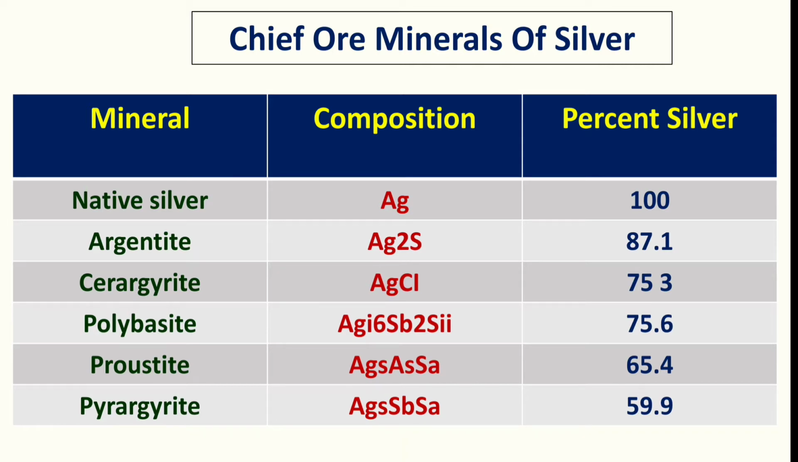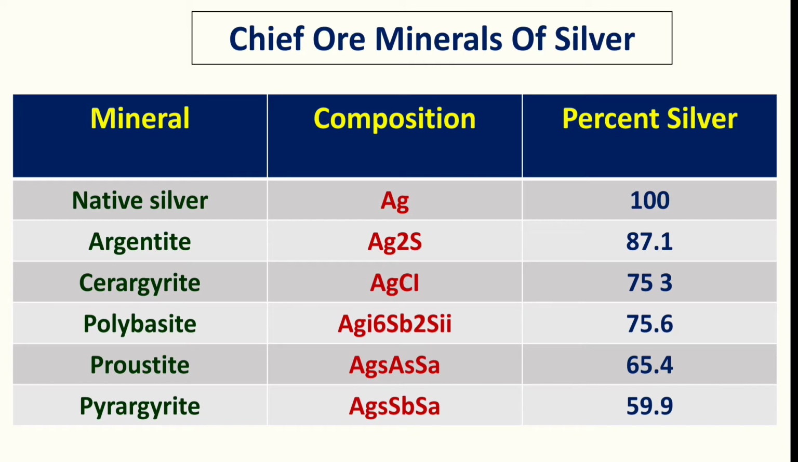Among silver ore minerals, one of the most important is native silver, whose composition is Ag, and 100% silver is produced from native silver. Next is argentite. Argentite is Ag2S, the sulfide ore mineral of silver.